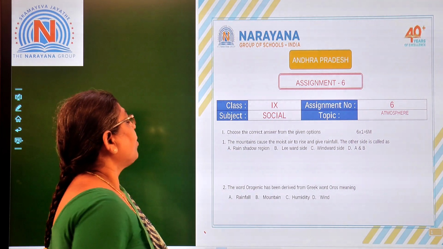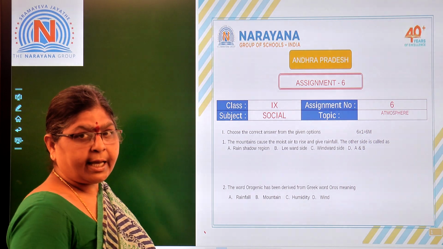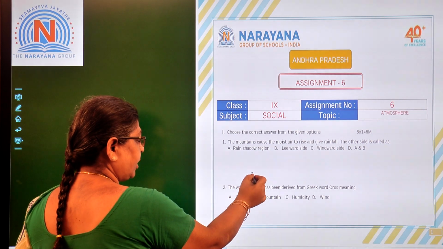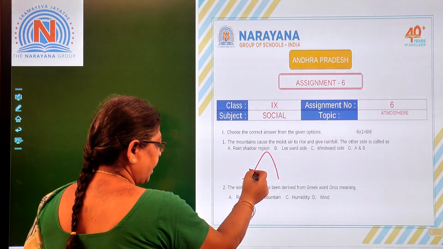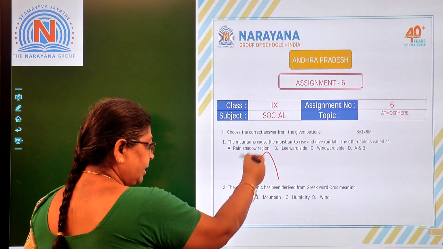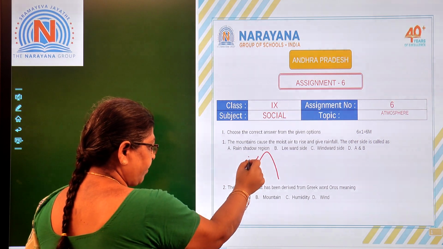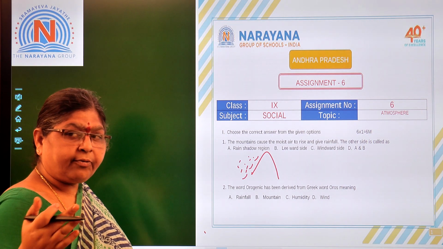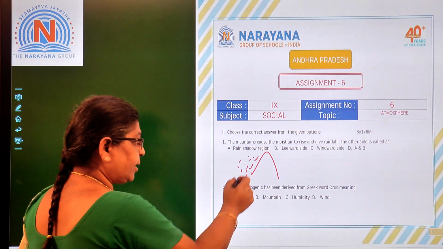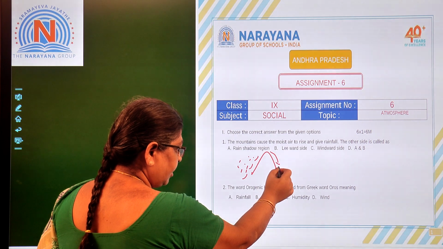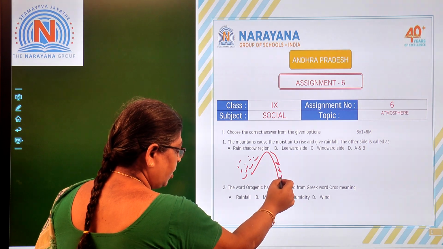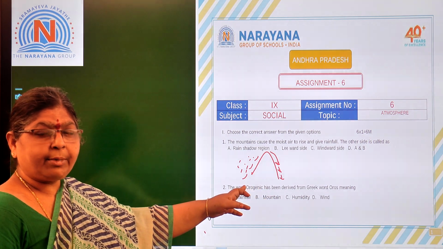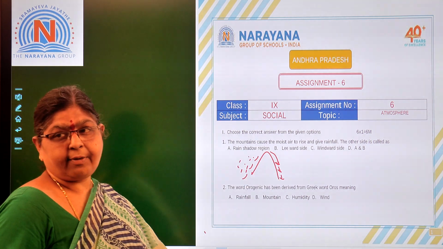The mountains cause the moist air to rise and give rainfall. You know very well, when a mountain is there in the way of the air, what happens? The air starts going up and this gives off the rainfall in this area. Then automatically that wind will become dry and the dry air starts descending down. So this side we will not have any rainfall because it became dry.